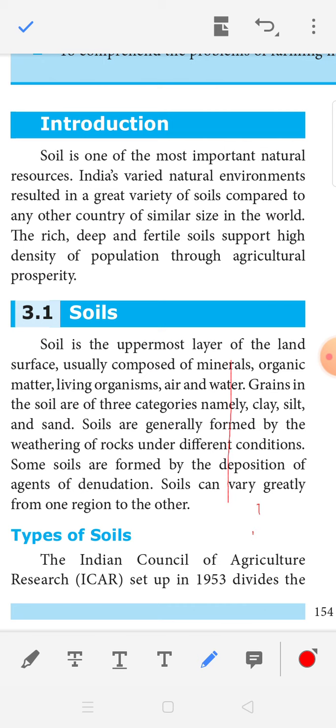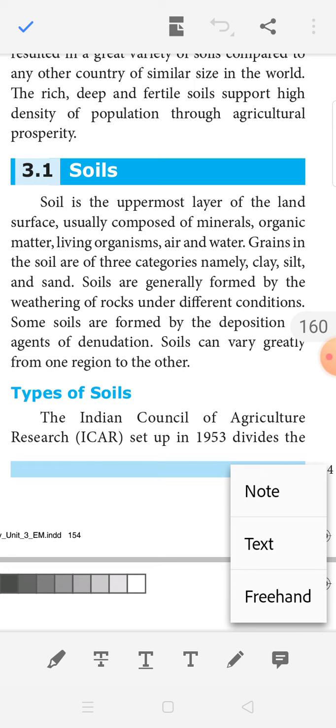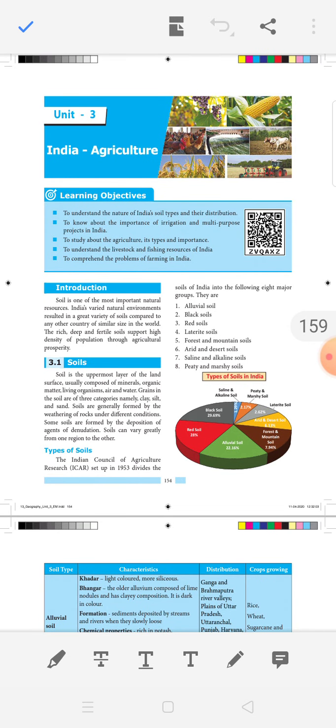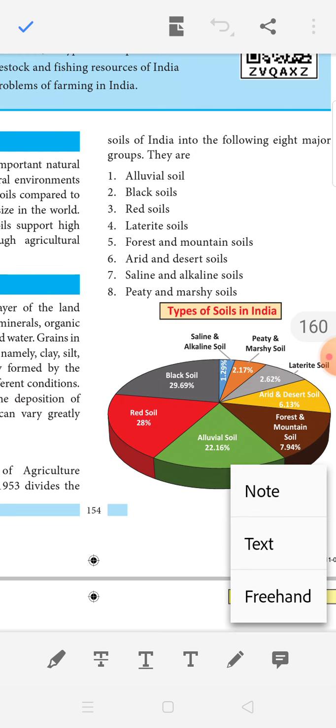Then, types of soil. The Indian Council of Agricultural Research, ICAR, set up in 1953, divides the soils of India into the following 8 major groups: first, alluvial soil; second, black soil; third, red soil; fourth, laterite soil; fifth, forest and mountain soil; sixth, arid and desert soil; seventh, saline and alkaline soil; eighth, peaty and marshy soil. These are the different types of soil.